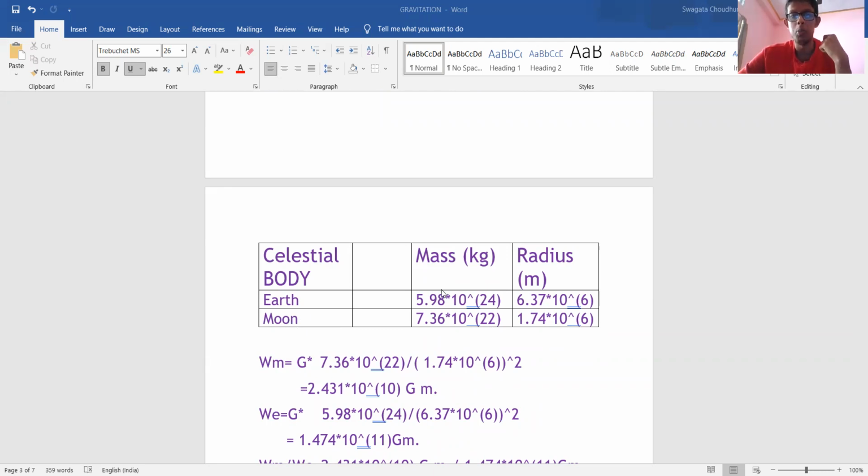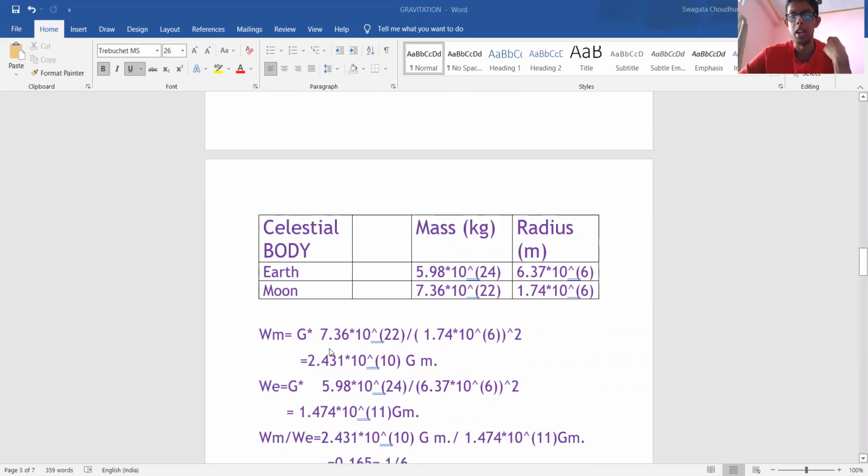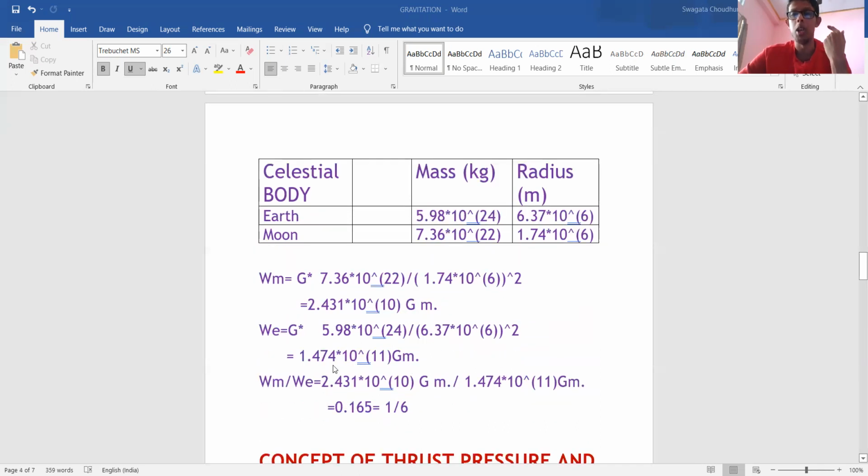Okay, so we have put in the values of mass and radius of the moon and earth and found out the weight of a body or a person on the moon is 2.431 into 10 to the power 10 g meter. Okay, and on earth it is 1.474 into 10 to the power 11 g meter. So by dividing the weight on the moon by the weight on earth, we can see that it comes out as 0.165 or 1 by 6. That is what we can say.